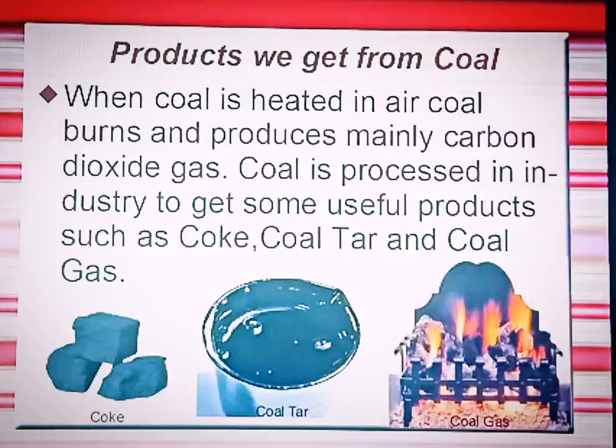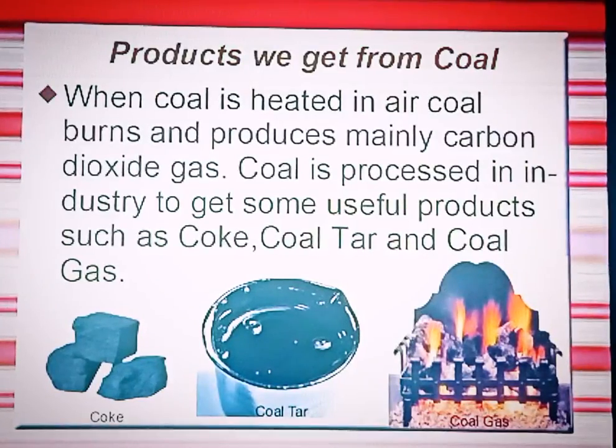Now let us move to the next slide. This is the main thing in our coal part: the products we get from coal. I will tell you this in this PPT only. When coal is heated in air, it burns and produces mainly carbon dioxide gas.